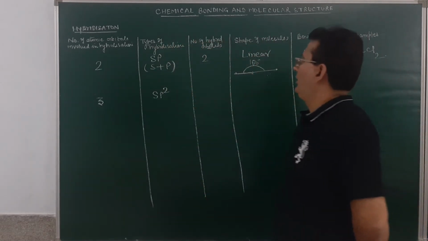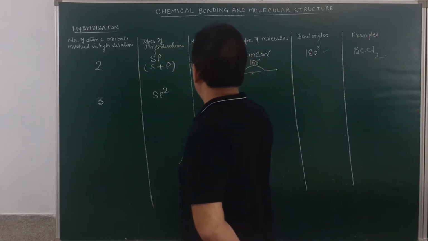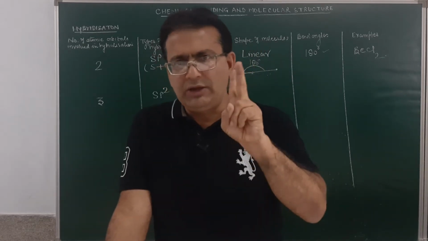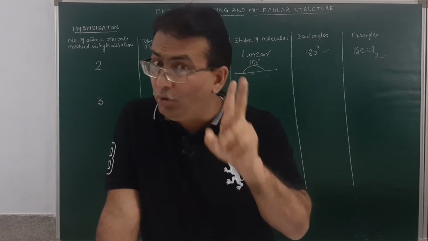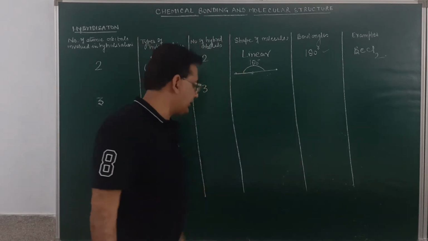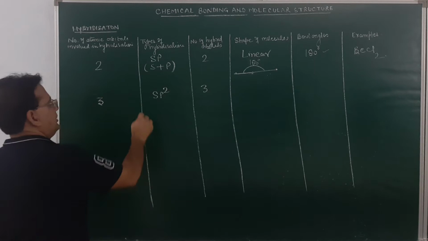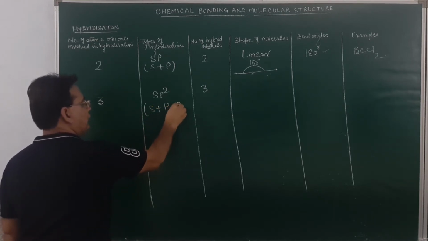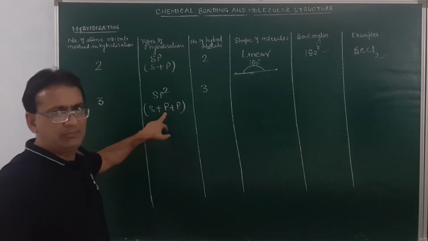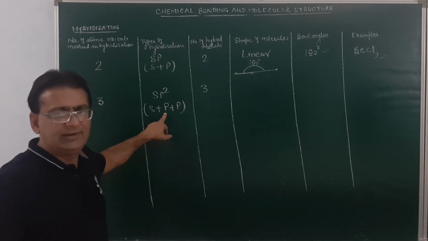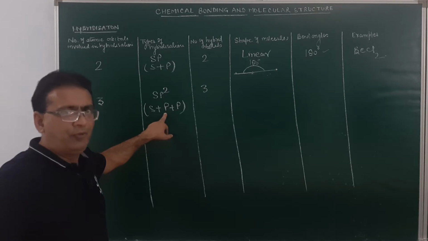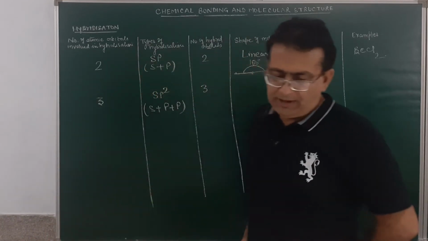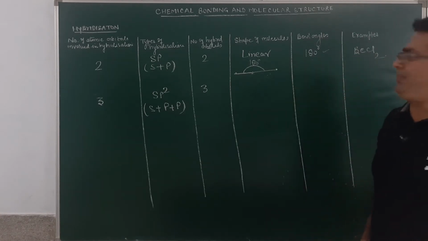Is it clear? Number of hybrid orbitals will be 3. When I say sp2 hybrid orbital, there will be one s and 2 p atomic orbitals. So how will I be writing this one? There will be the s atomic orbital and p and p. Of course, these atomic orbitals must be unpaired and they must orient themselves in a manner so as to form the hybrid orbital. In this case, the molecule will have a trigonal planar geometry.